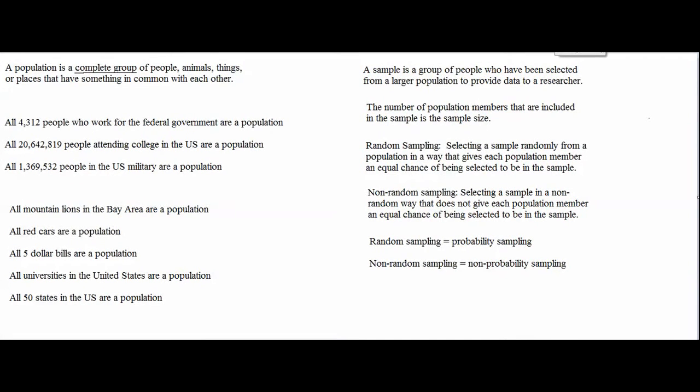The number that I'm calculating by adding up the GPAs of the 200 people in my sample and dividing the total by 200 is called a sample mean. The number that I would get if I was able to add up the GPAs of all 20,642,819 college students in the US and then dividing the total by 20,642,819 would be called a population mean.